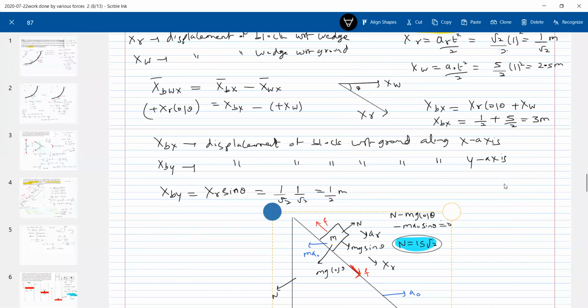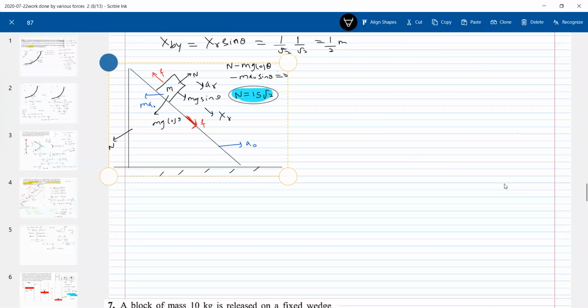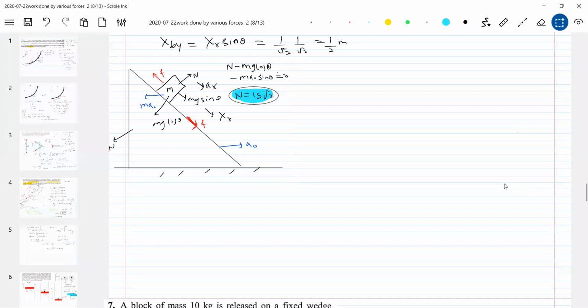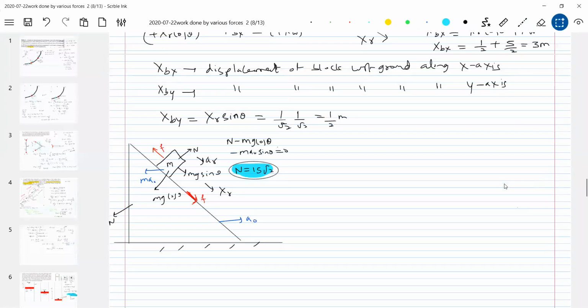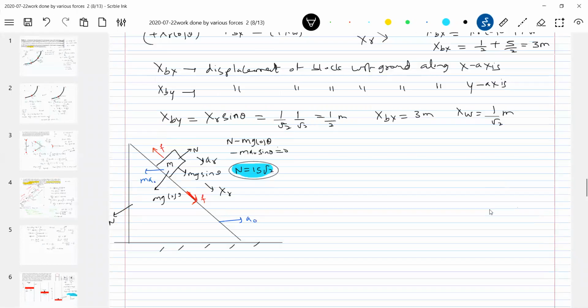Now looking at this diagram, you have to write down all the possible equations. Okay, we'll have all the information in hand. So xby we got it. Xbx is 3 meter. Xw is 1 by root 2 meter. Okay, now you get into the problem.